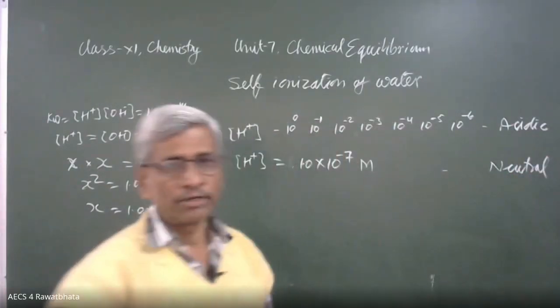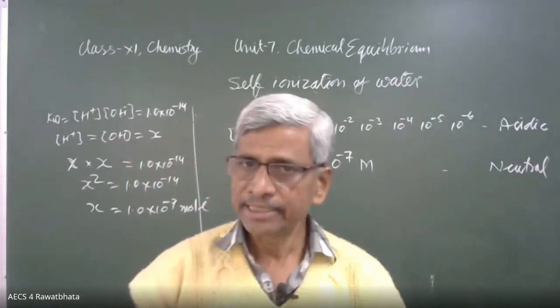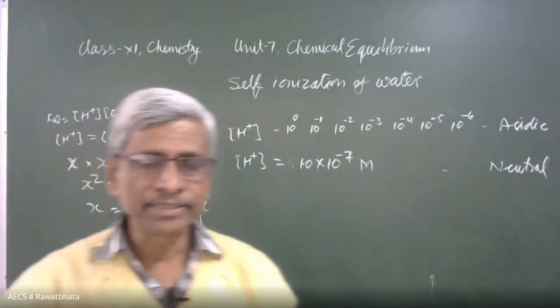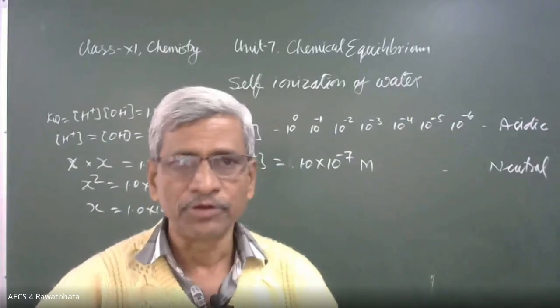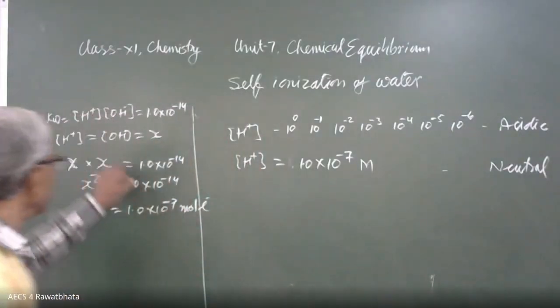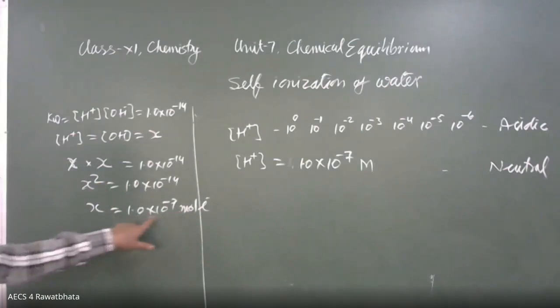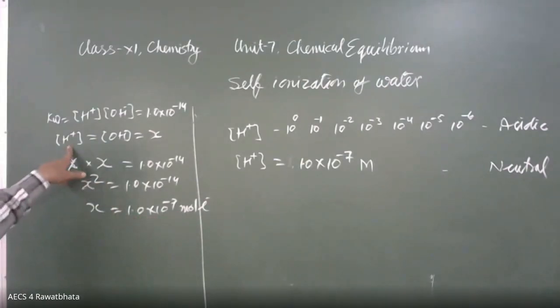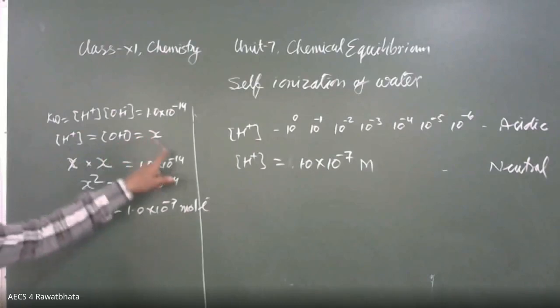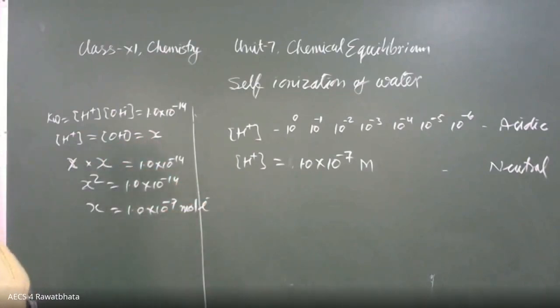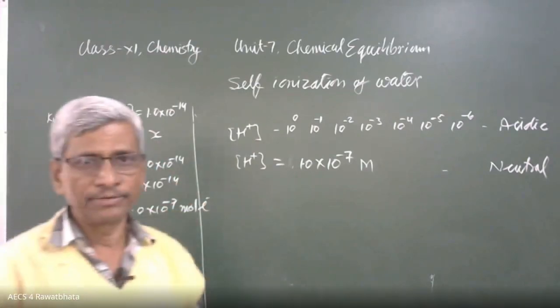Water is a neutral substance because its OH minus ion concentration and H positive concentration are both 10 raised to power minus 7. That's why water is neutral.